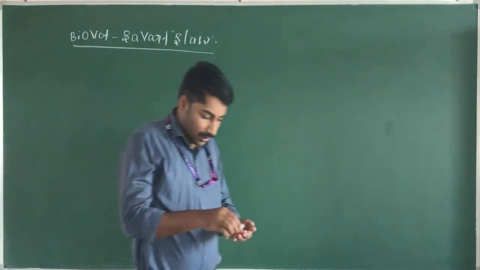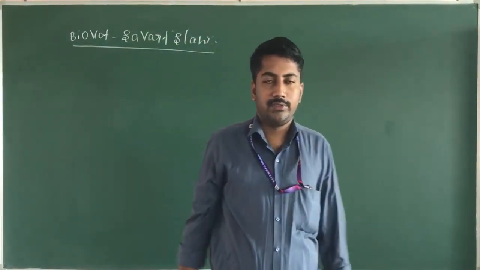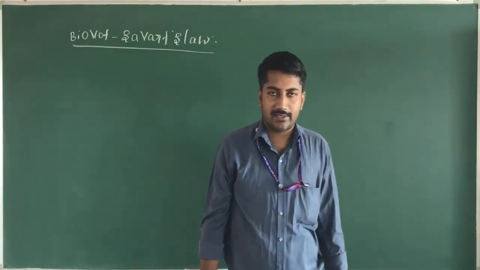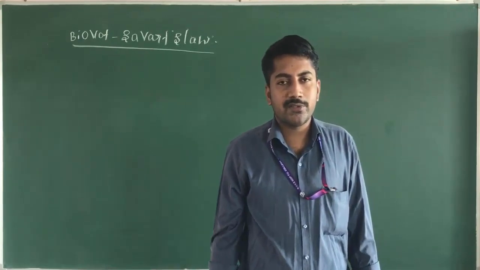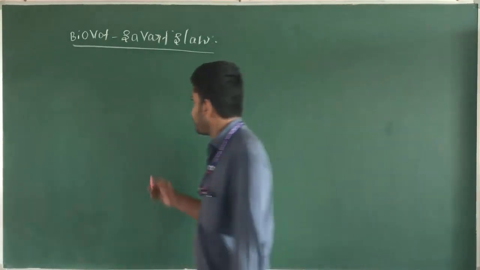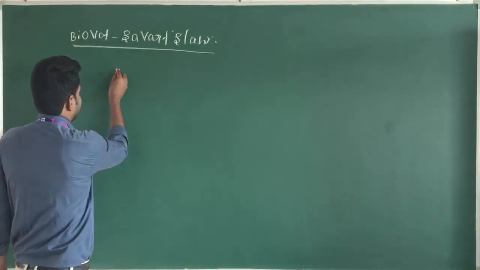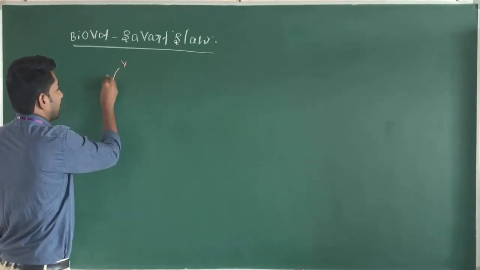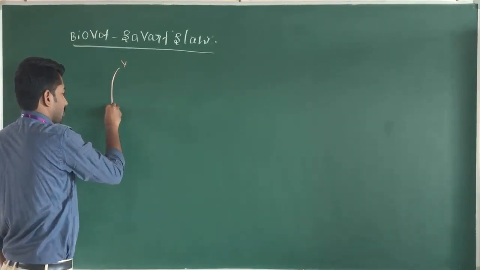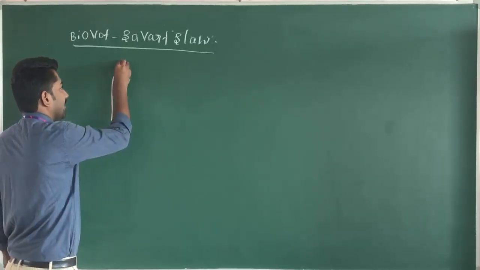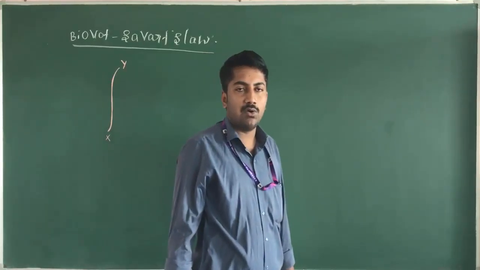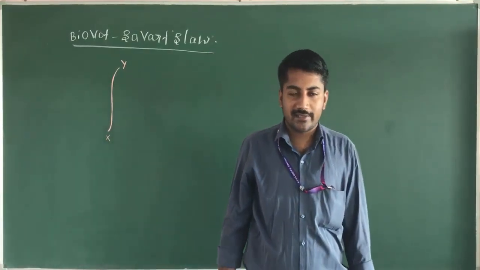Biot-Savart's law. All of you know that when current flows through a conductor, a magnetic field is produced around the current carrying conductor. Now I consider here XY as the current carrying conductor. Conductor means the material which allows current to flow through it.